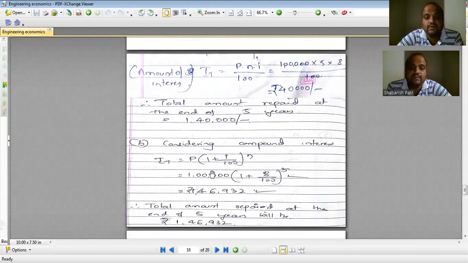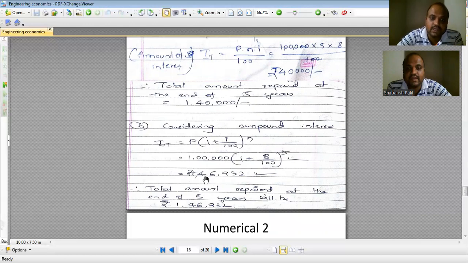Now if I go with compound interest, the formula of the compound interest directly gives you the total amount paid. So IT is equal to P into (1 plus I by 100) raised to N. P is 1 lakh, 1 plus I is 8 divided by 100, raised to N. N is 5. So if you could simplify this, it happens to be in and around 1,46,932 rupees. Okay. So at the end of the 5 years, if compound interest is being considered, he will be paying around 1,46,932. Now, if you look at both the figures here, compound interest is always going to be higher than the simple interest.